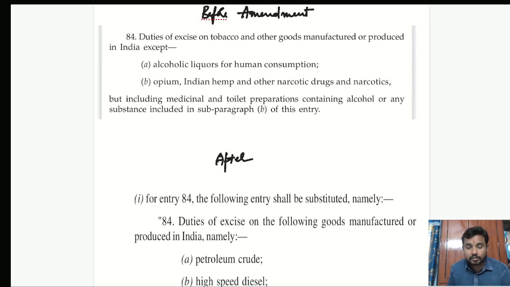the 101st Constitution Amendment. Before the 101st Constitution Amendment, there was an entry called Entry 84 in the Union List, which gave power for excise duty. It says: duty of excise on tobacco and other goods manufactured or produced in India. By using this entry, the Parliament got the power to make excise law.